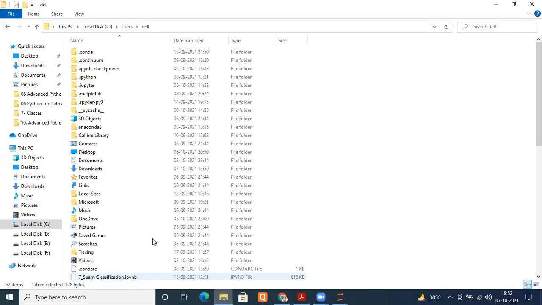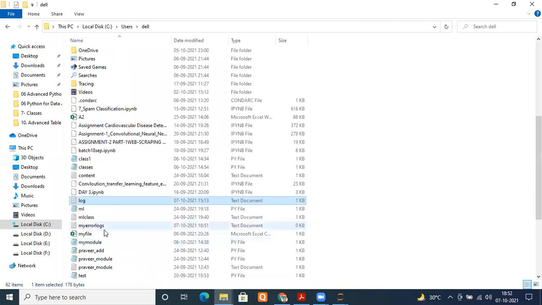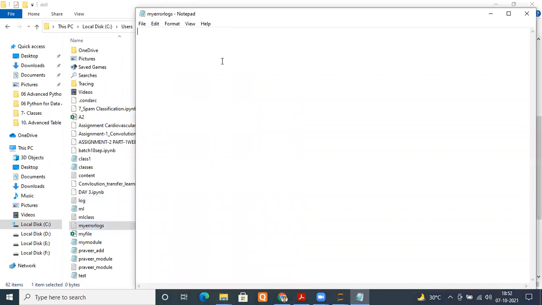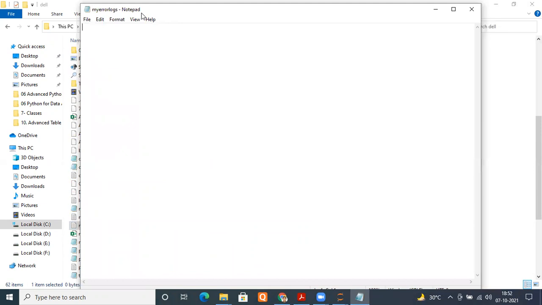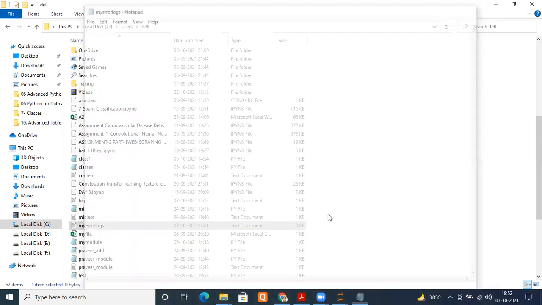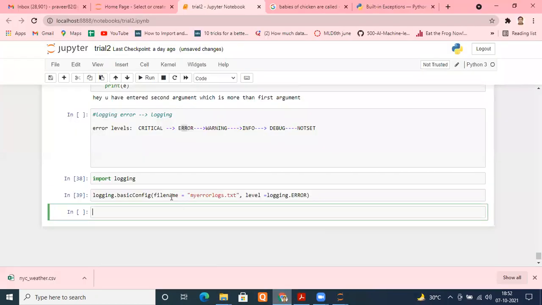We have run that code. See, it has been created. My error logs, I just created, and you can see it is an empty file for now. Nothing is there because we have just created the file. It is entirely empty. Now we will make it work because we have just created the basic configuration.